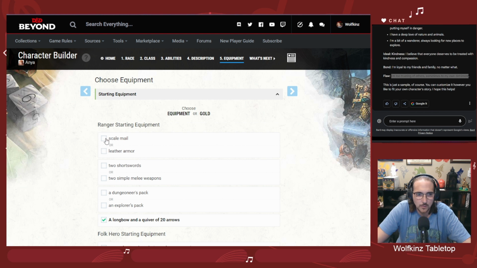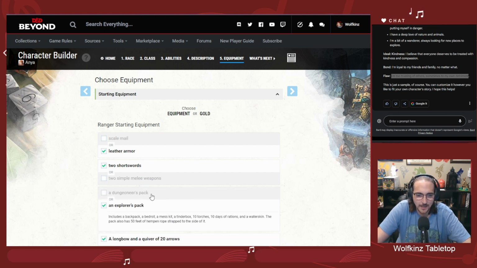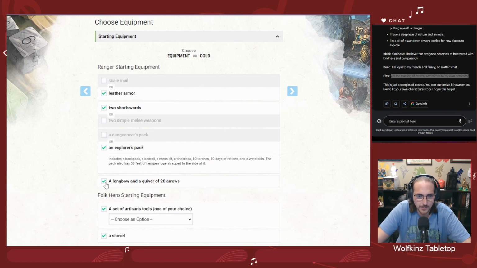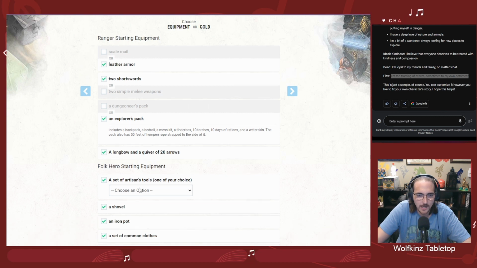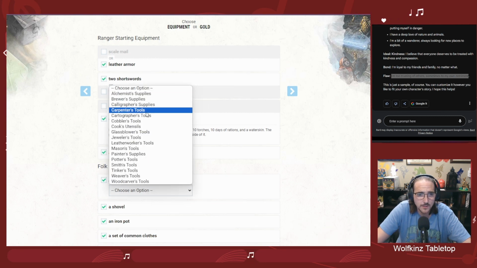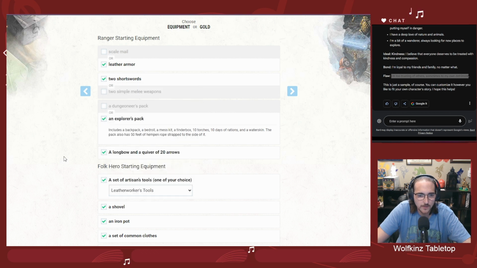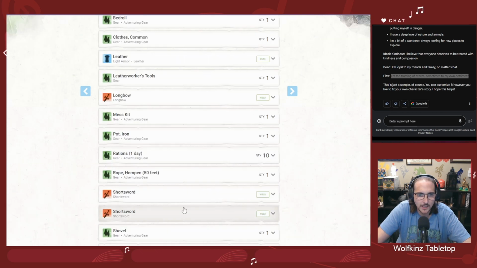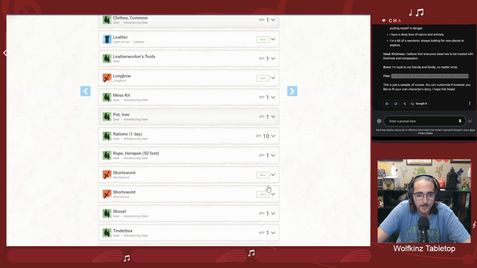Let's see. I think we wanted her to be stealthy, so I'm going to go with leather armor, because I believe scale mail gives us disadvantage, if I remember correctly. We'll go with short swords, and an explorer's pack because she's a wanderer, not a dungeon delver. Longbow, we've got that. A set of artisan's tools. I think she was a leather worker, if I remember correctly. We'll add the starting equipment.